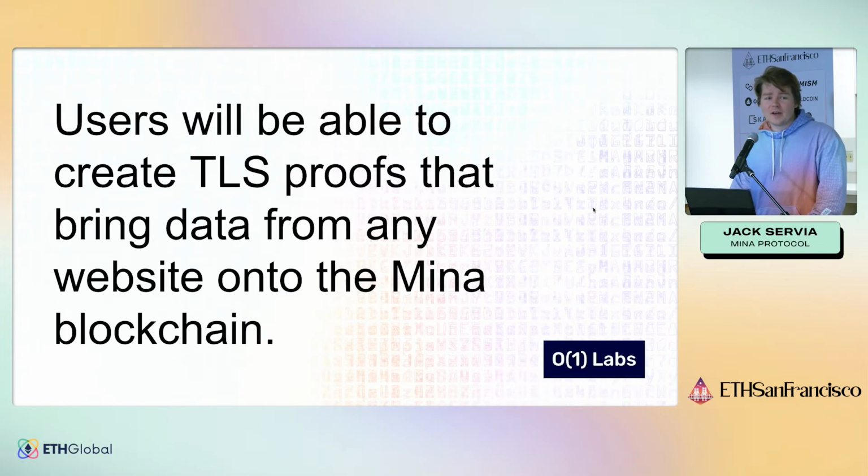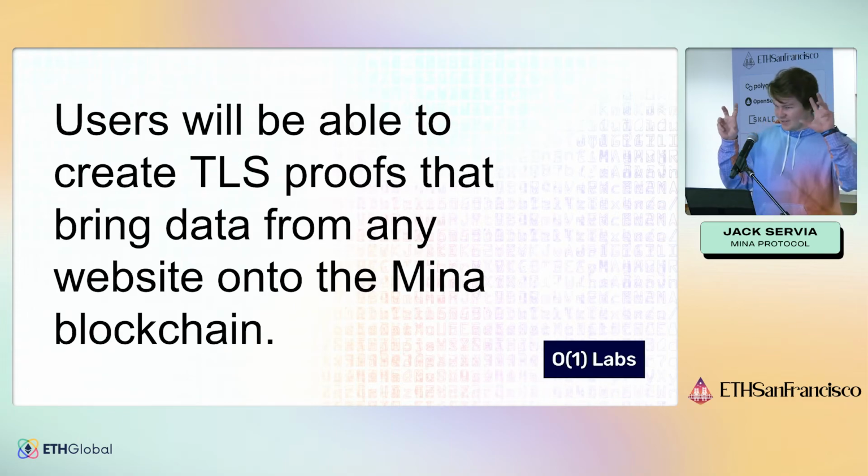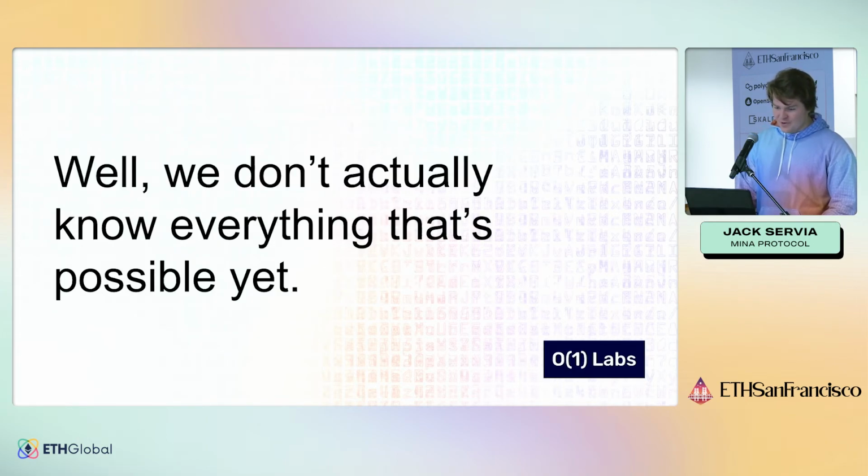And probably right after this presentation, we'll have a tutorial live that lets you build something similar to this. It's a fake credit score oracle. It's just an API that returns a fake credit score and is signed. And so you could do this today with signed data. But what zk oracles will allow you to do is also have signed data that comes through an SSL exchange. So that's pretty cool.